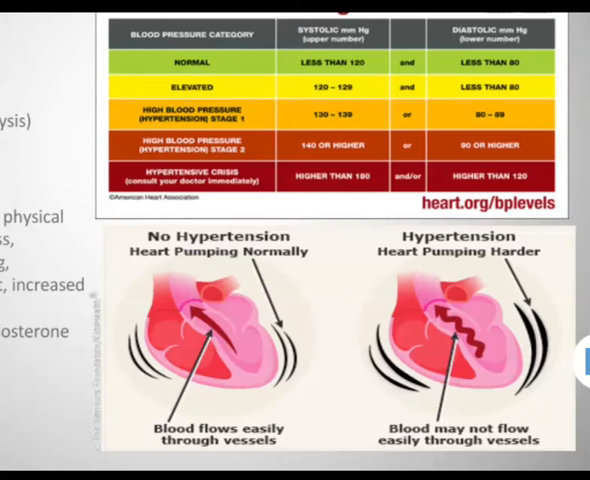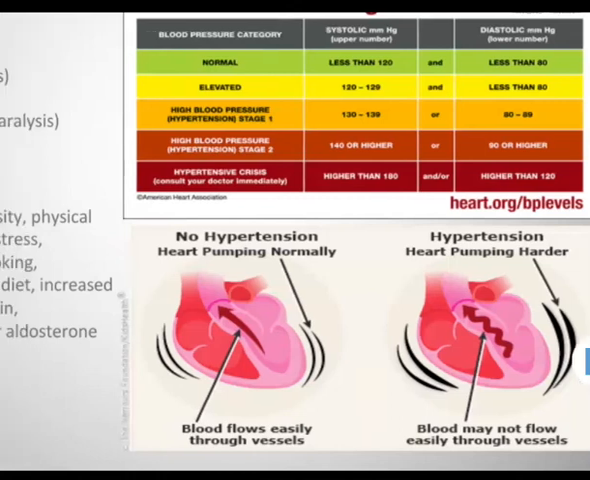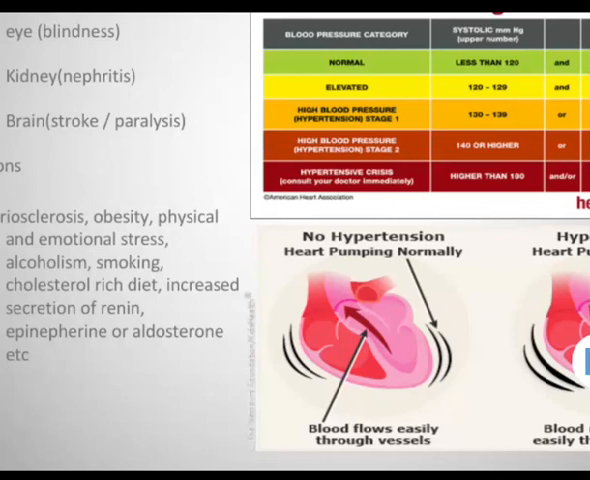Various factors affect the blood pressure, like cardiac output, peripheral resistance, blood volume, length and diameter of blood vessels, viscosity of blood, age, gender, venous return, sleep, emotions, exercise, anxiety, some emotional traits, alcoholism, smoking, cholesterol-rich diets, and increased secretion of renin, epinephrine, and aldosterone, which affect the blood pressure.